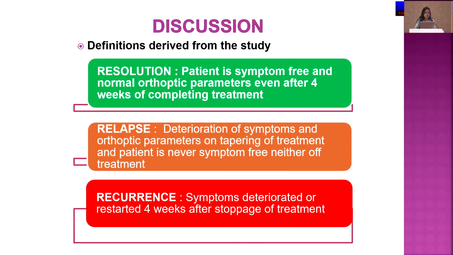So we got to know about resolution, relapse, and recurrence. When the patient was symptom-free 4 to 6 weeks after stoppage of treatment, that was a resolution. When the patient was never symptom-free, and whenever we tried to taper the treatment, symptoms deteriorated, it was a relapse. And when the patient was okay for 4 to 6 weeks after stoppage of treatment, but later on it came back, that was a recurrence.